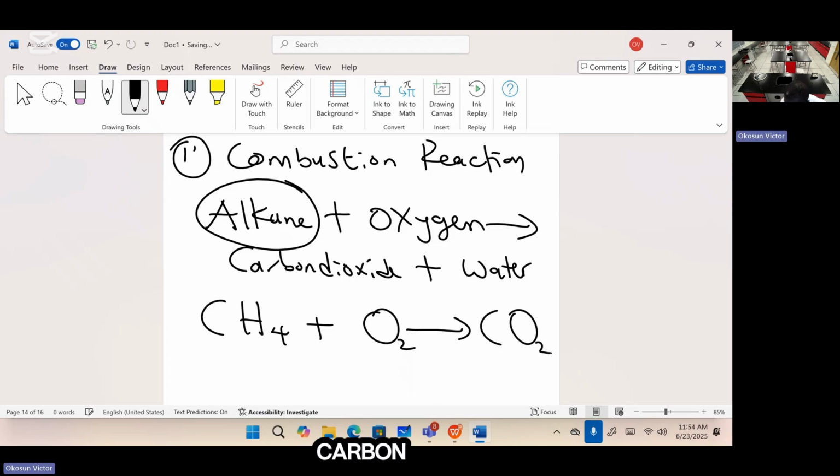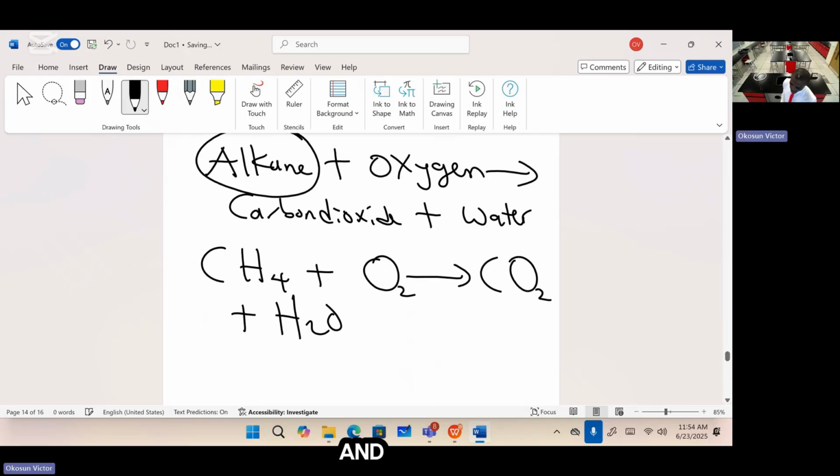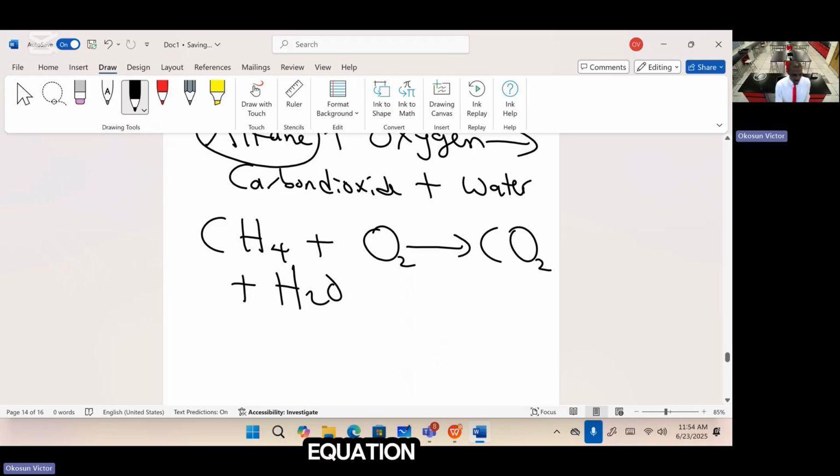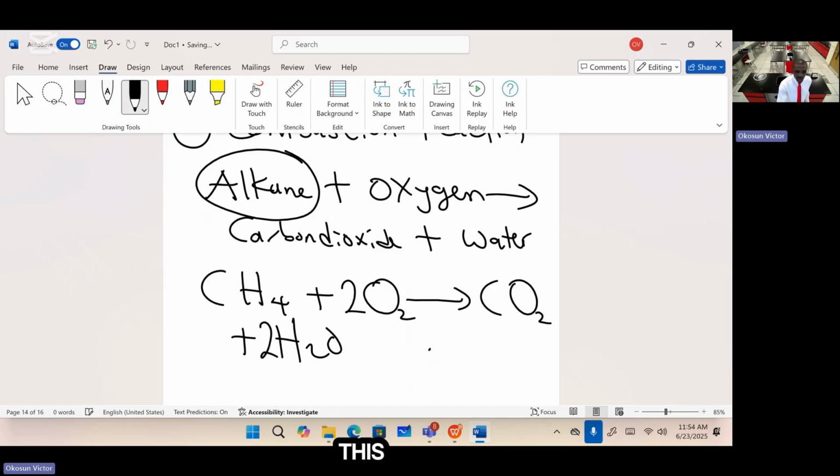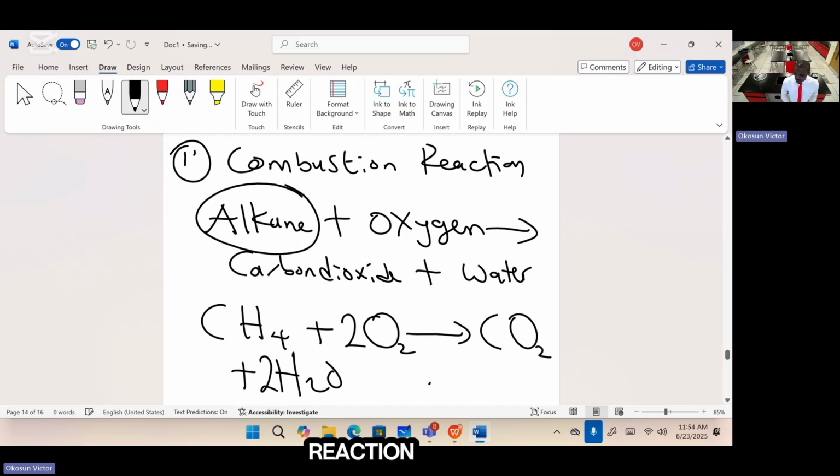This is the formula for carbon dioxide. And then you get water, H2O. The equation may not be balanced, but you can go ahead and balance it. Let's try and balance this equation. The carbon is balanced, the hydrogen, you can put 2 here. Now the oxygen here is 2, the oxygen here is 2. That means for oxygen, you can put 2 here. If we do it like this, it's balanced. So this is called combustion reaction.